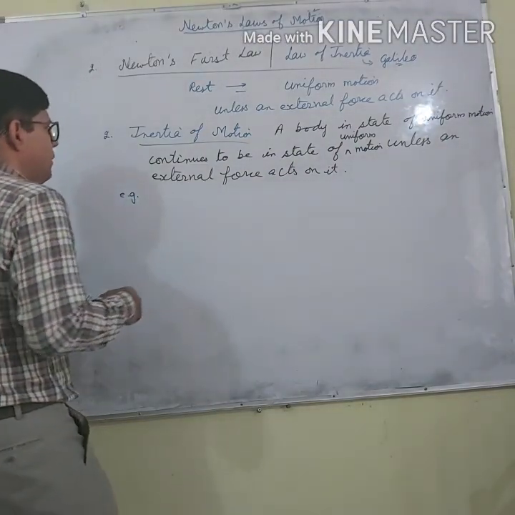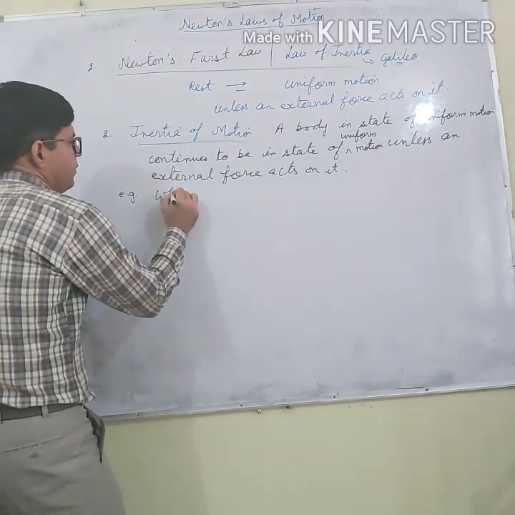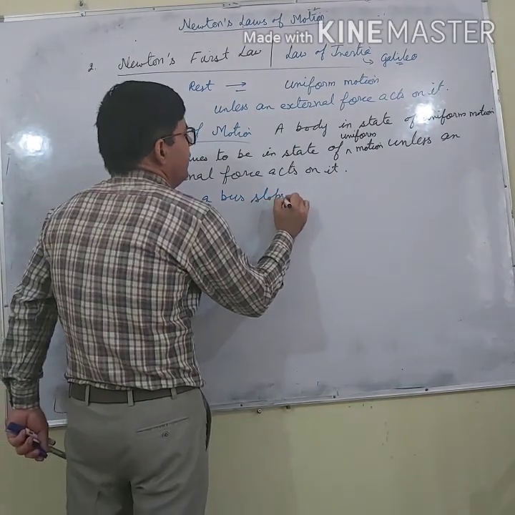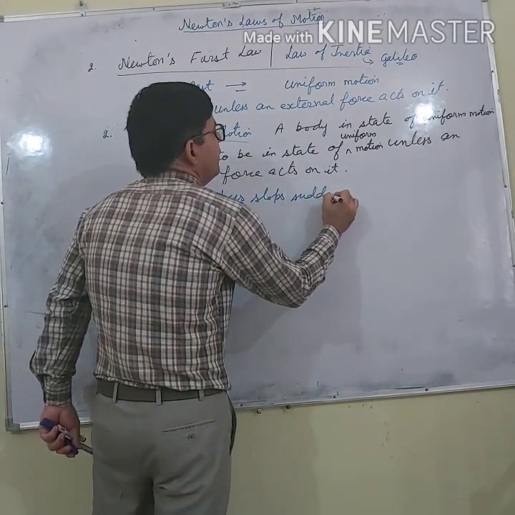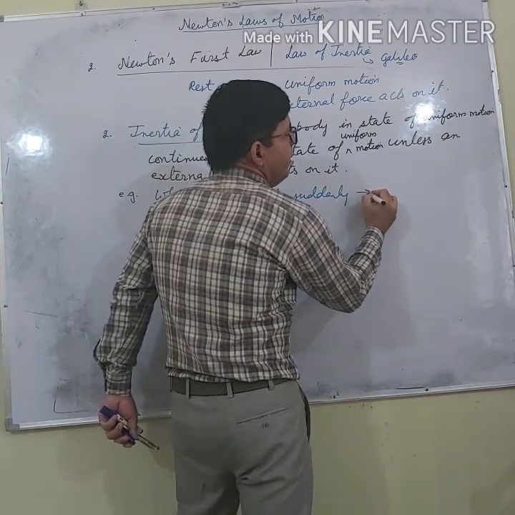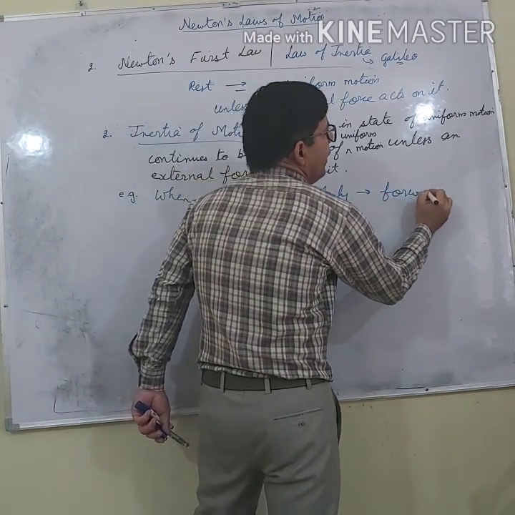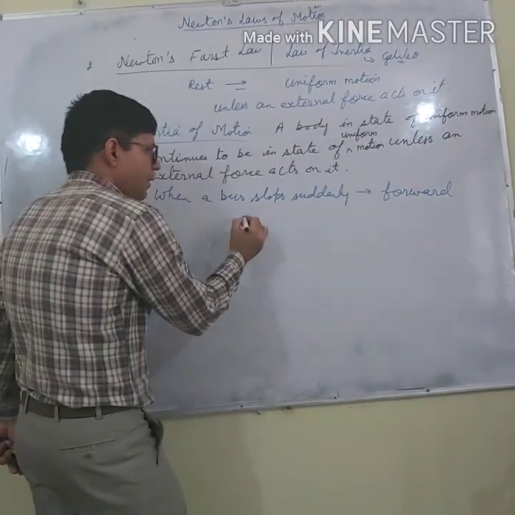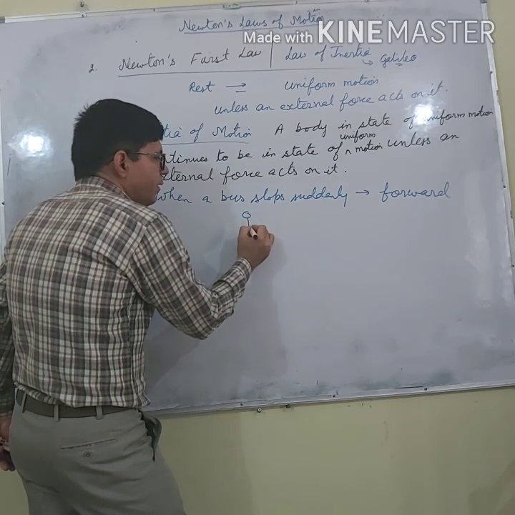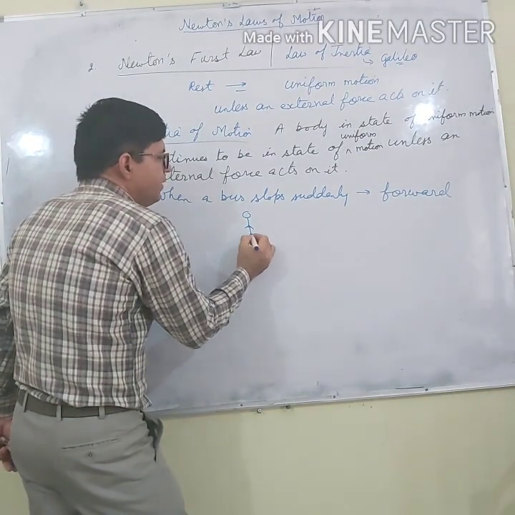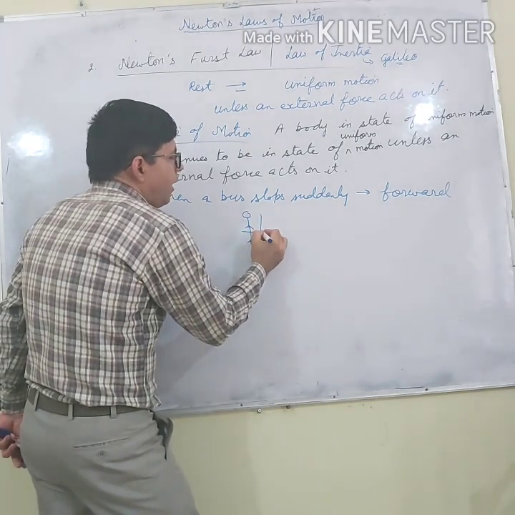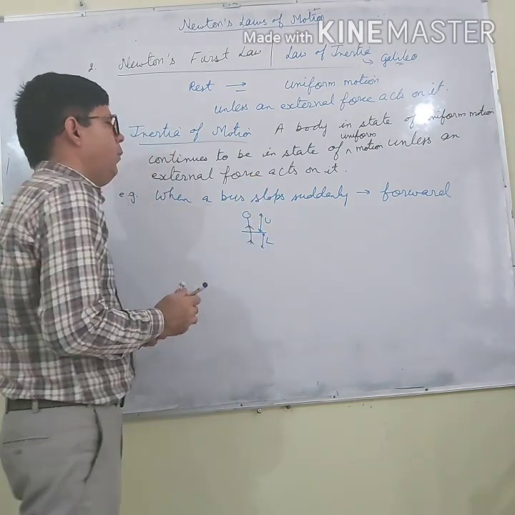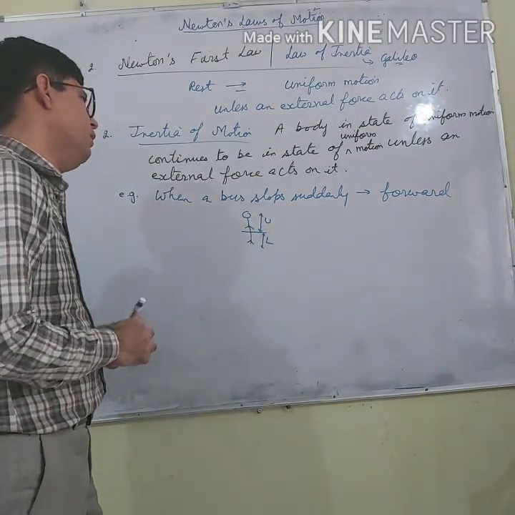For example, when a bus stops suddenly, passengers fall in the forward direction. Why do the passengers fall in the forward direction? This can be explained. Let us say this is a passenger and this is the upper portion of the passenger's body and this is the lower portion of the passenger's body.